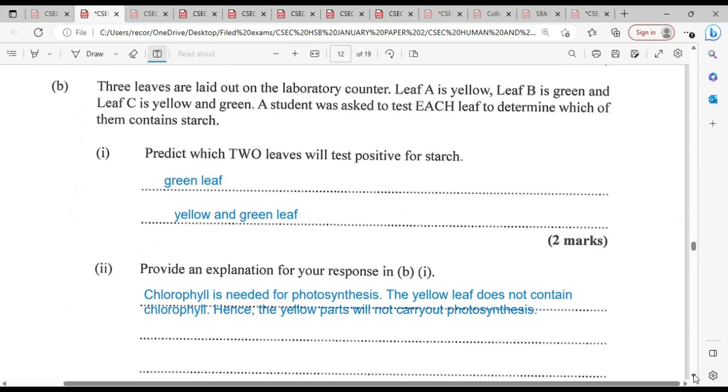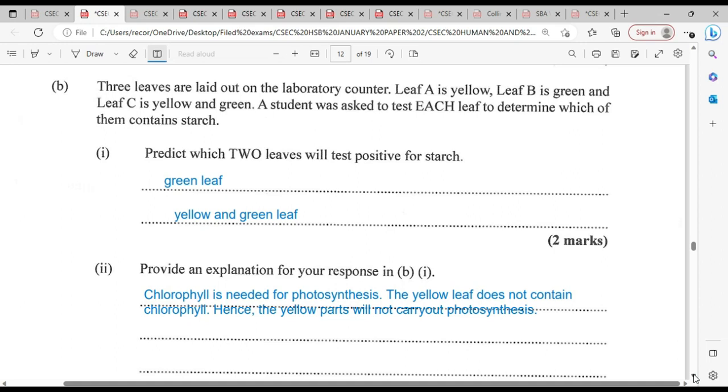Three leaves are laid out on the laboratory counter. Leaf A is yellow, leaf B is green, and leaf C is yellow and green. A student was asked to test each leaf to determine which of them contains starch. Predict which 2 leaves will test positive for starch.